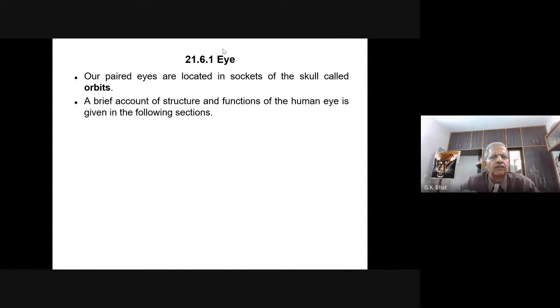Our paired eyes are located in the socket of the skull called the orbit. The space where our eyeball is lodged is the socket. A brief account of the structure and functions of the human eye is explained here.